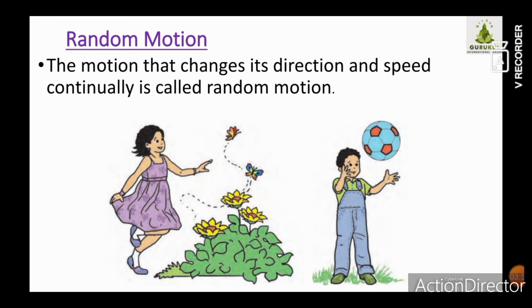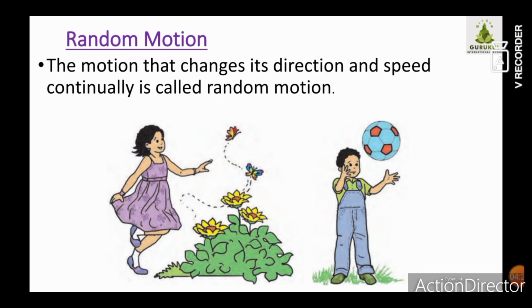Correct? So in that case, even your body is also in a random motion, and a butterfly is also in a random motion. A butterfly constantly flits from one flower to another. There is no definite direction to its motion. Such a motion is called random motion. What is the definition of a random motion, children? The motion that changes its direction and speed continually is called random motion.